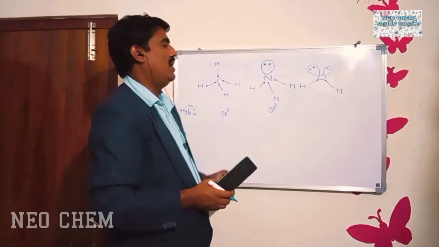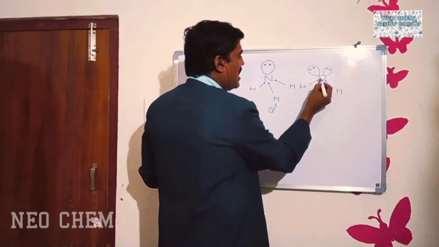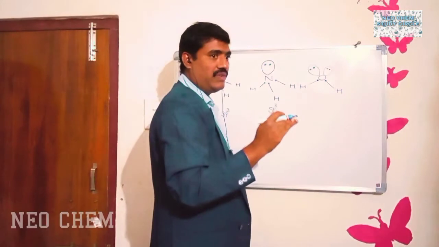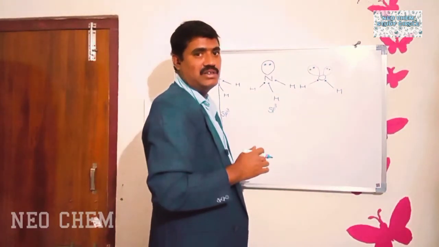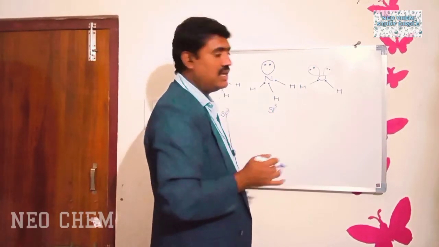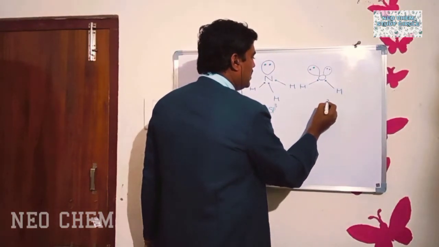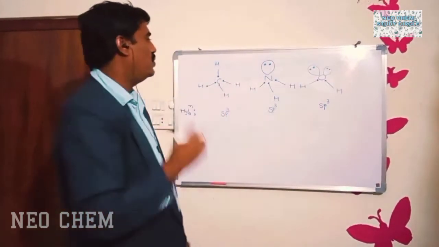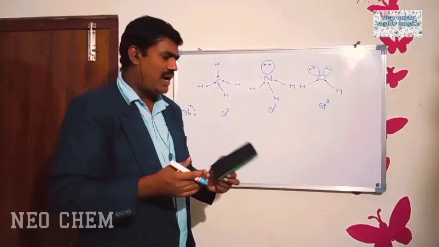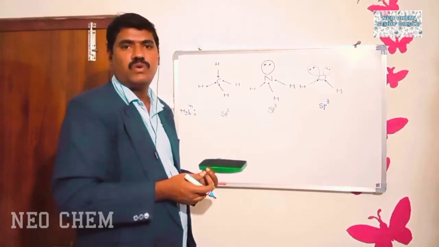Next, let us move to the water molecule. In the water molecule, actually 2 sigma bonds are present around the oxygen, but 2 lone pairs of electrons are there. Each lone pair of electrons acts as a sigma bond. So totally, how many sigma bonds are there? There are 4 sigma bonds. That's why the hybridization of the water molecule is also sp3. Like that, you have to identify the hybridization of a molecule. You can identify the hybridization of any molecule in this way. Okay, next.